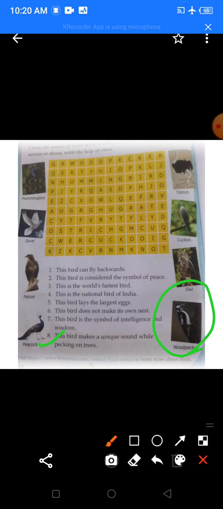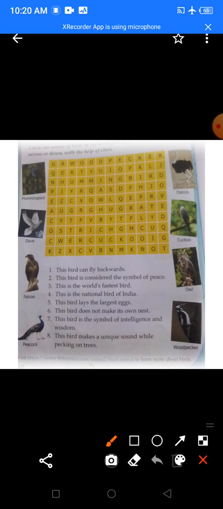Now, can you find the woodpecker in the grid? I will give you a hint. It is on the top of the grid, okay? Try searching for the woodpecker. Did you find it? Yes, it is here. This is the woodpecker. Yes?